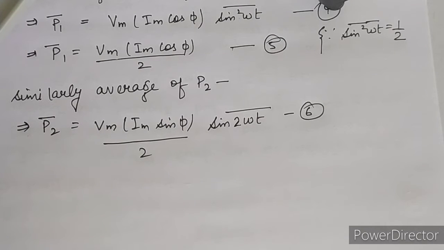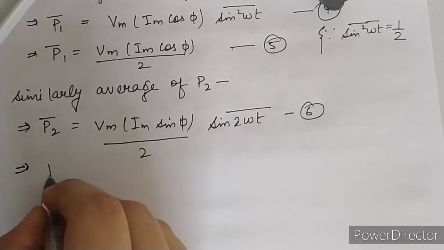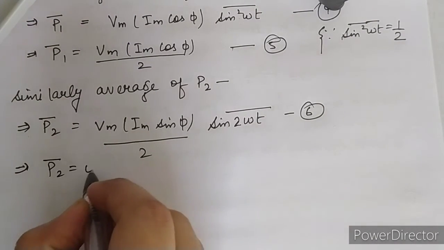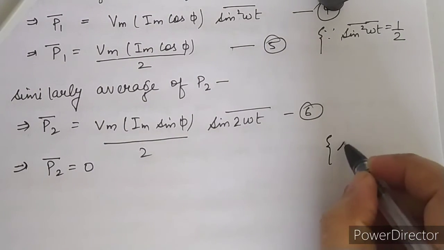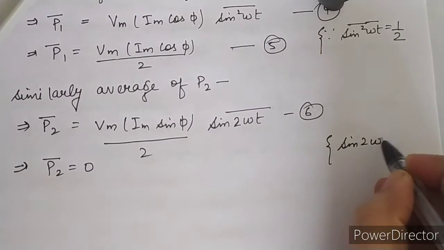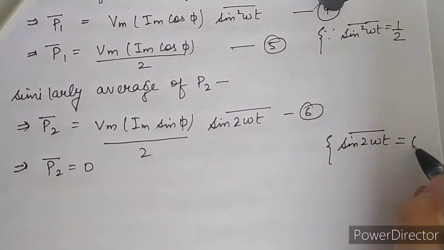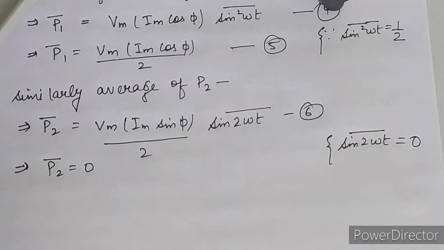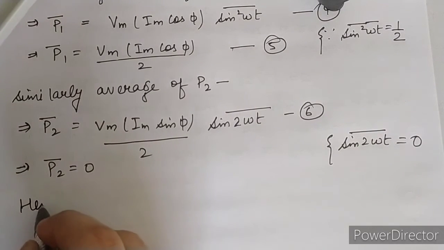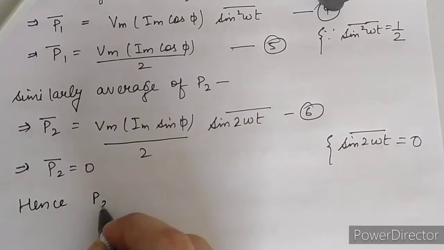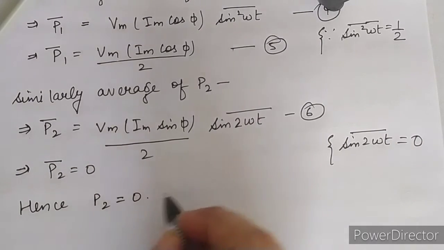Now what do we have to do? We have to take the contribution of the component. The second value of the power will become 0. Why? Because the sine 2 omega t value will be 0 for one complete cycle, so this value will also be 0. Hence P2 is equal to 0.